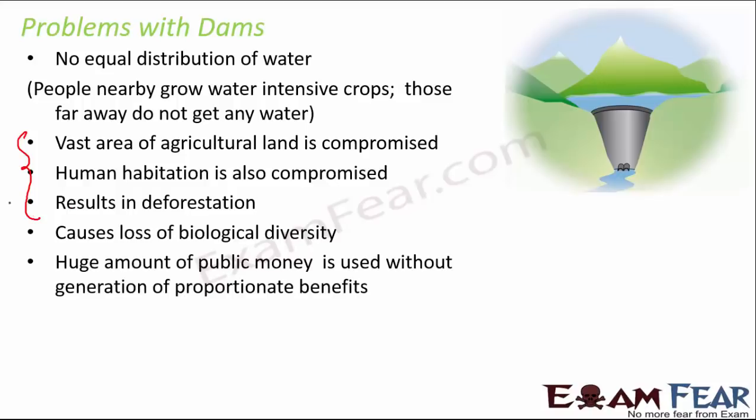A huge amount of public money is used without generation of proportionate benefits, because when we construct a dam, it is like a huge construction. You need a huge amount of money to actually make it operational, but the benefits that we get out of it are not worth the money that was spent in building it. So these are some of the negative things associated with too much construction of dams. So I think we should all be aware of that. So, yes, that was all for this lesson on natural resources.